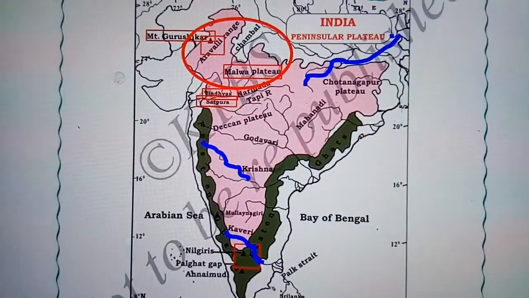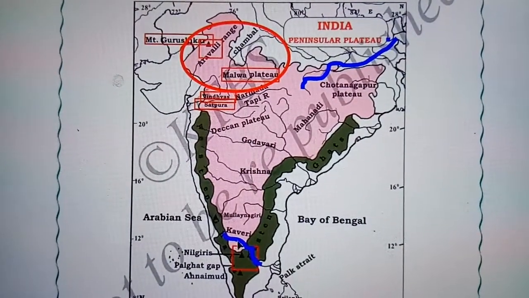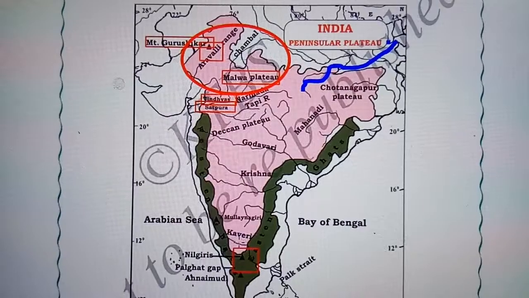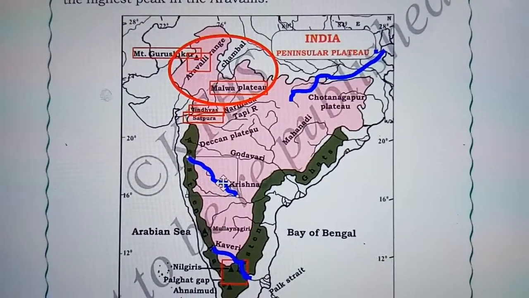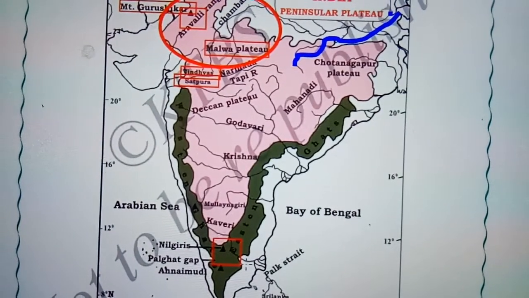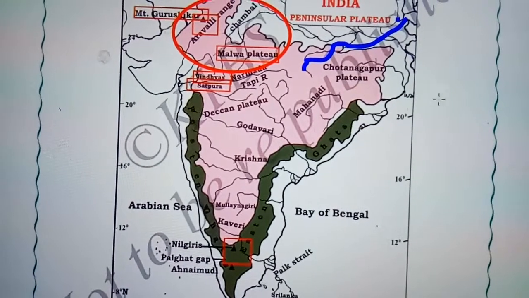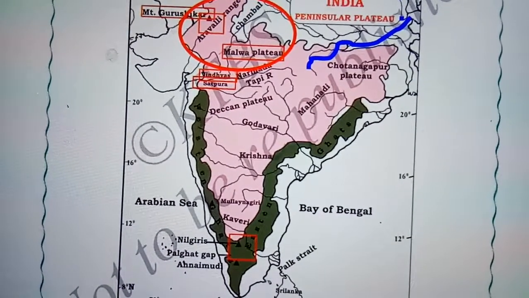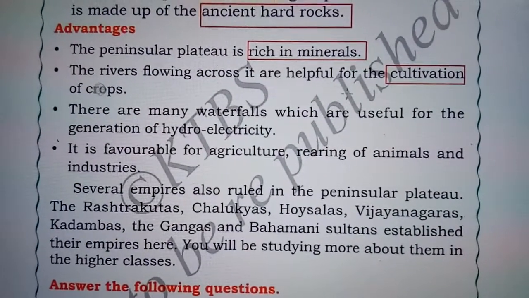Let us take a look at the map. As you can see, there are a number of flowing rivers in the Deccan Plateau, including Godavari, Krishna, Kaveri, Mahanadi, Narmada, Tapti, and many more. All these rivers help in the cultivation of crops.